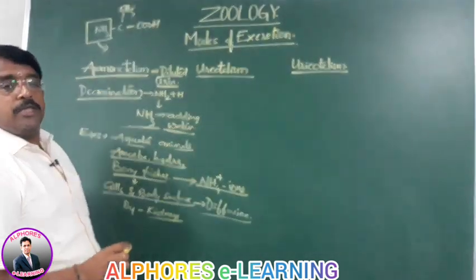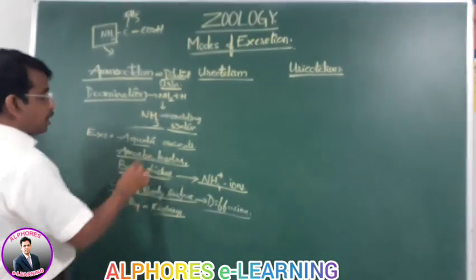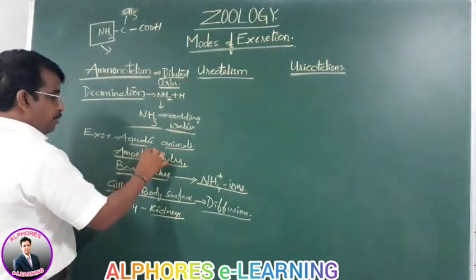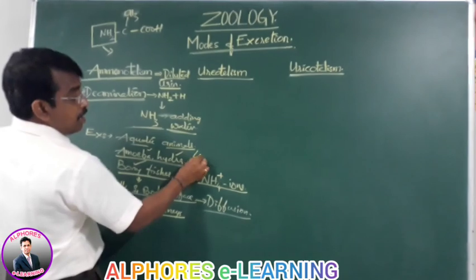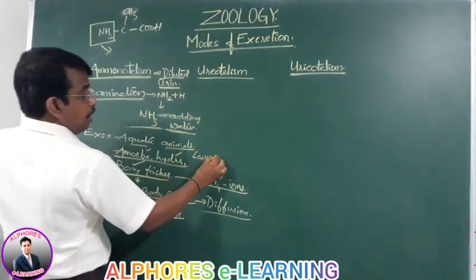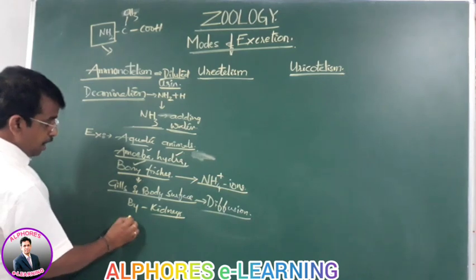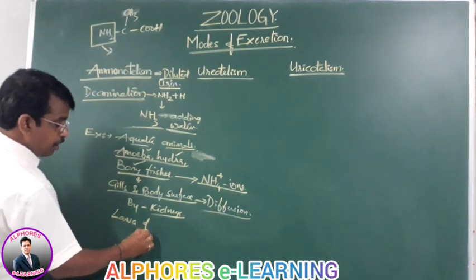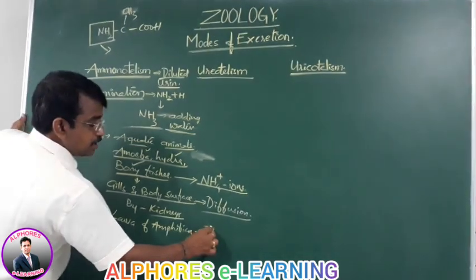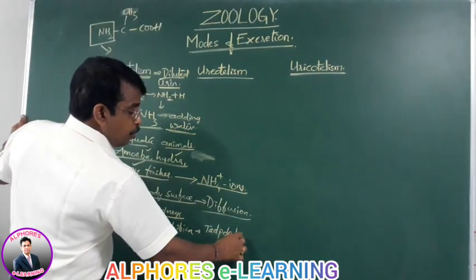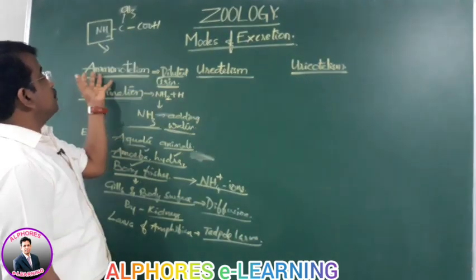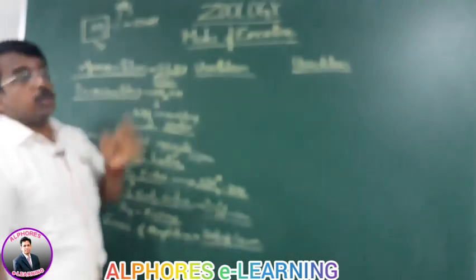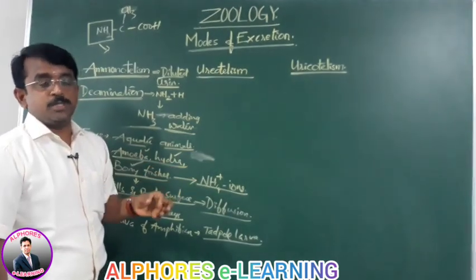Such animals are named the ammonotelic animals, and the examples are aquatic animals such as amoeba, hydra, bony fishes, and larvae of amphibians. What is the larva of an amphibian? None other than the tadpole larva. So these are the examples and the explanation for ammonotelism, ammonotelic animals.